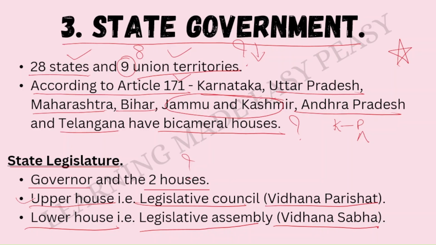So we have the upper house and lower house concept in the state legislature as well. So in the Karnataka Parliament, we have the upper house, that is Legislative Council, Vidhana Parishad, and the lower house, that is Legislative Assembly or Vidhana Sabha. Please remember these names, very important.